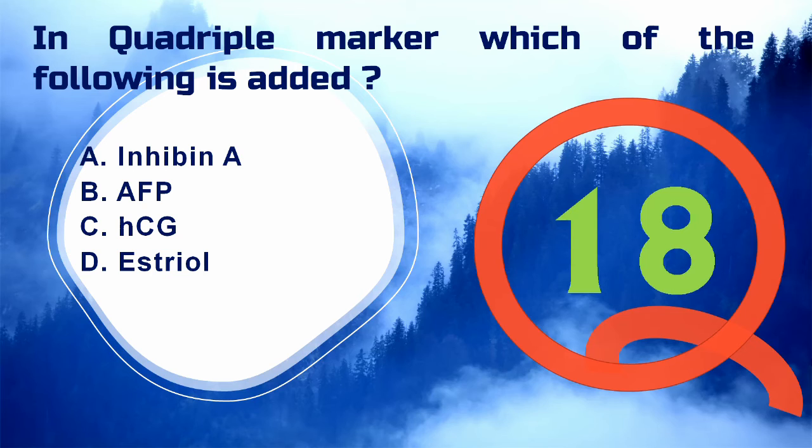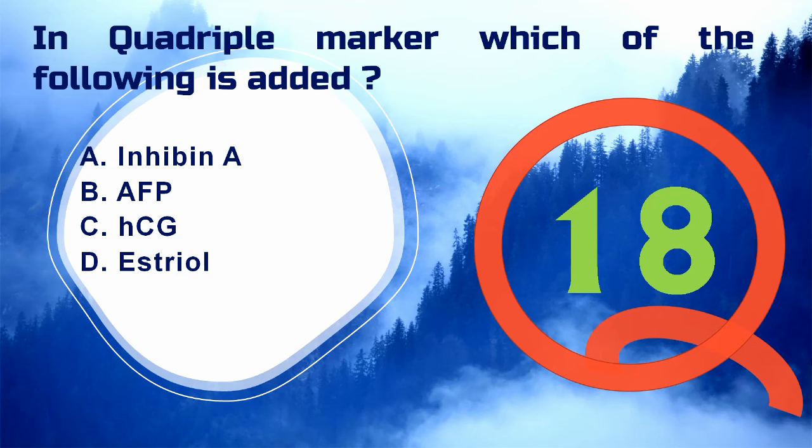This test evaluates levels of multiple substances in the woman's blood: alpha fetoprotein, that is AFP, human chorionic gonadotrophin, that is HCG, estriol, and inhibin A. In the triple marker, maternal blood is screened for AFP, HCG, and estriol. So in the quadruple marker, inhibin A is the extra test which is added. The correct answer is option A, that is inhibin A.